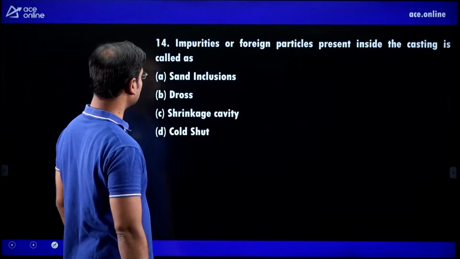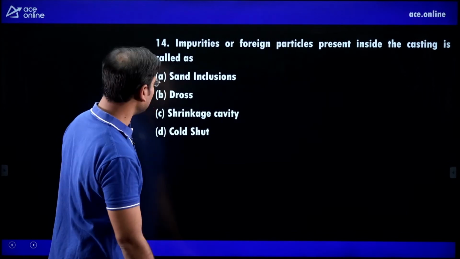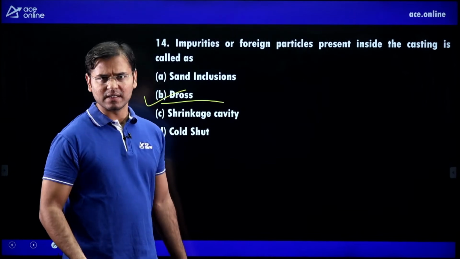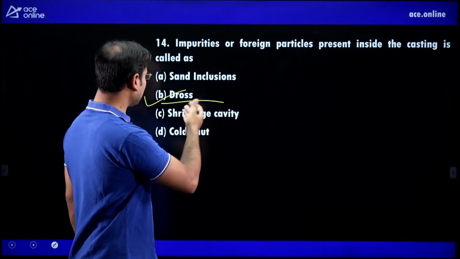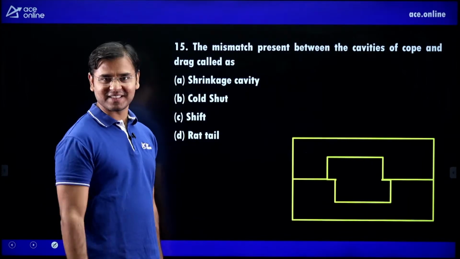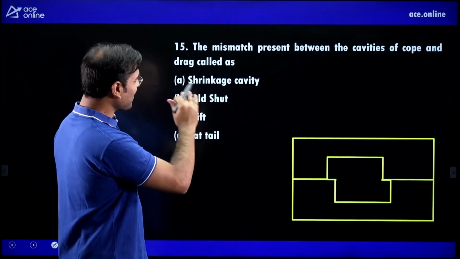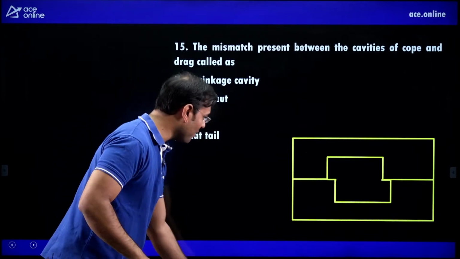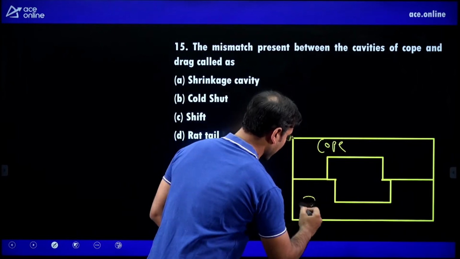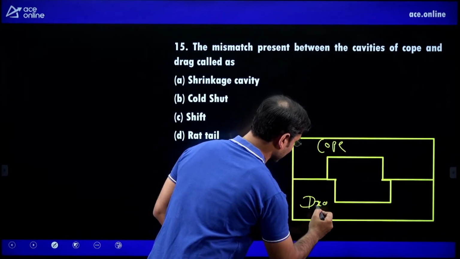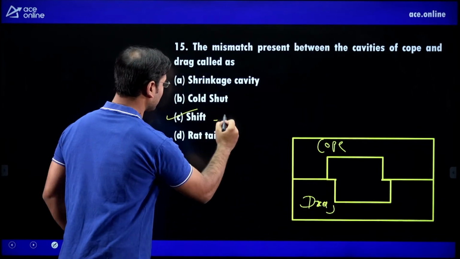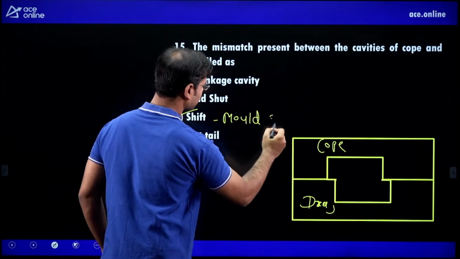Next question. Impurities or foreign particles present inside the casting, very easy, the dross. Impurities means some dust particle or some wood particles. Next question, and this is the last question. The mismatch present between the cavities of cope and drag, you can see this is the cope, this is the drag. It is known as shift, or also we can say mold shift.